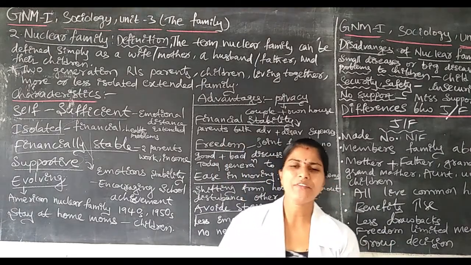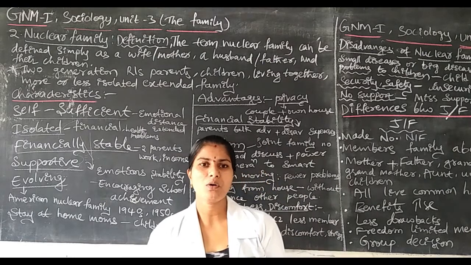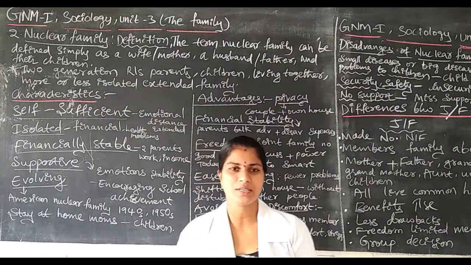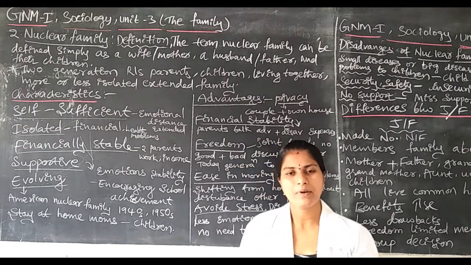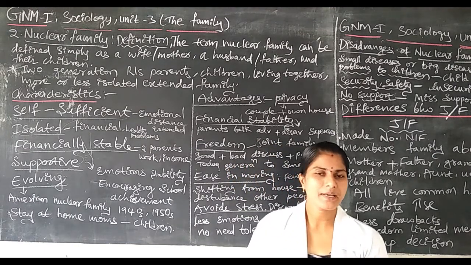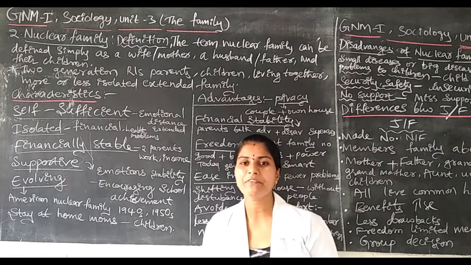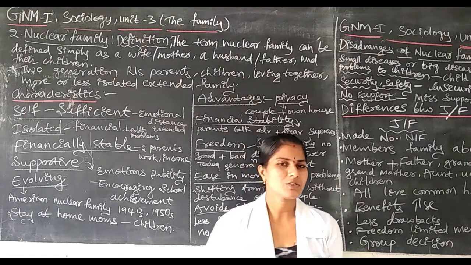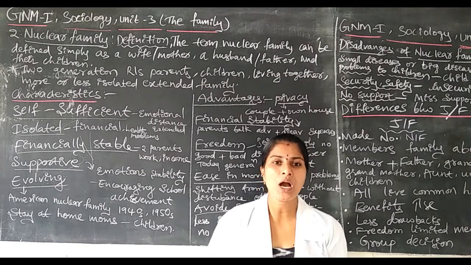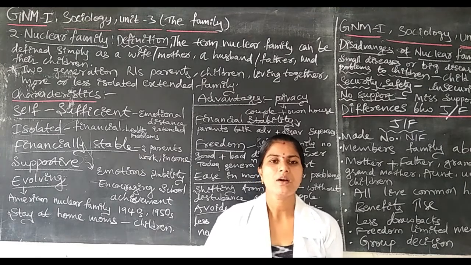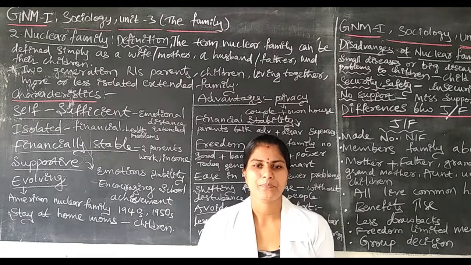In the joint family, only a single house, a group of people living together. The workload is heavy, but when they separate from the joint family, there is no workload, no struggles, they have their own house and full privacy.